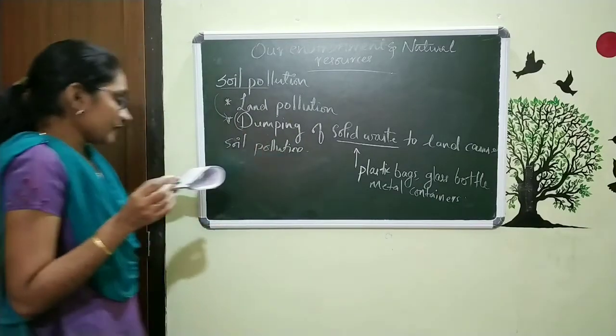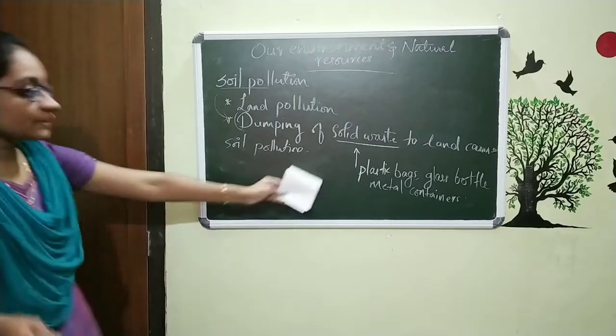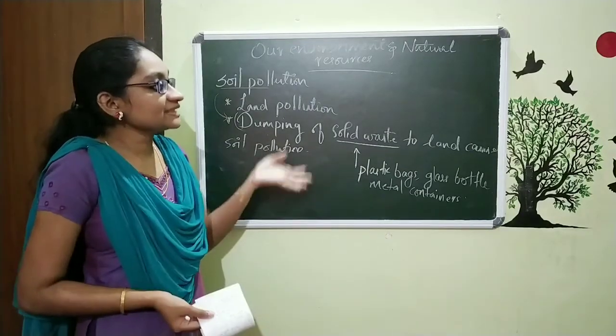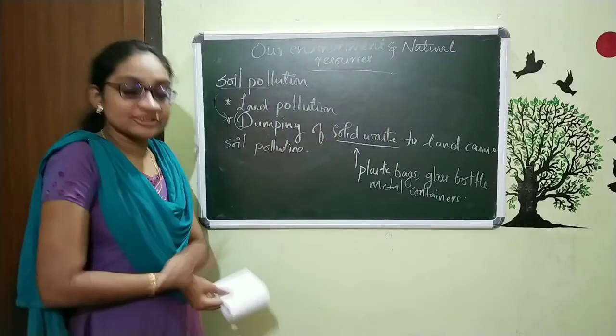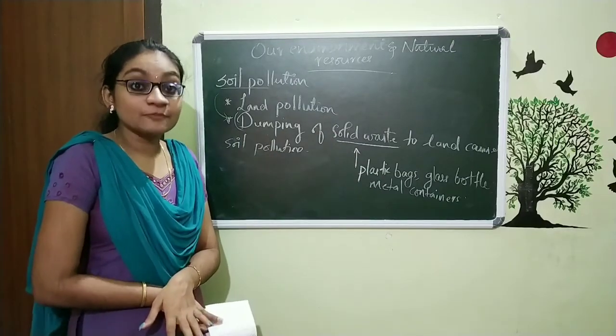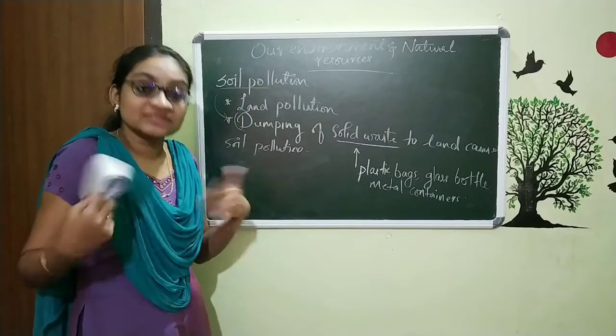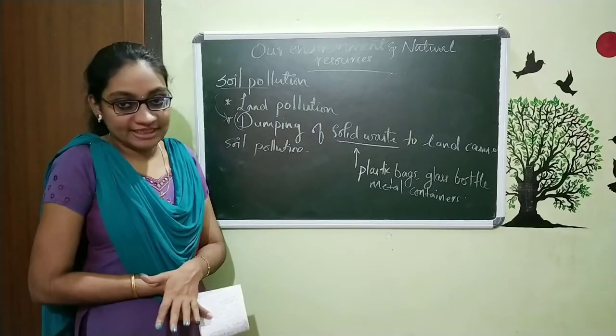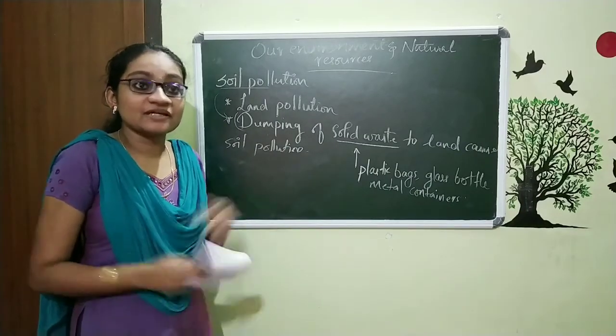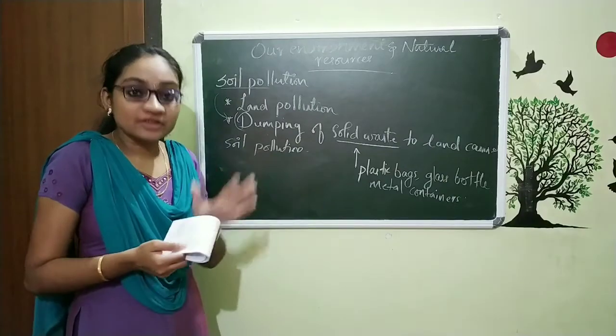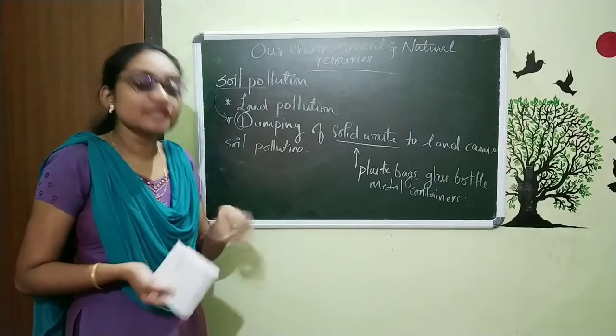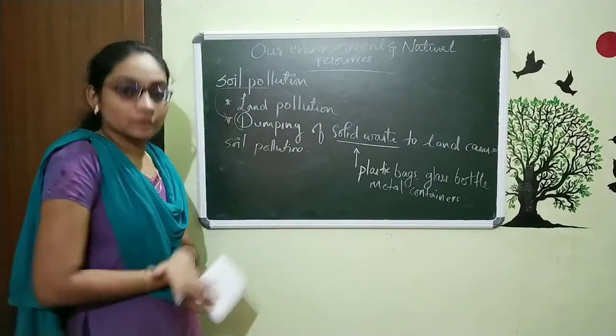This is one possibility. That means when we are dumping some solid waste, it causes soil pollution. Another possibility is this: we are using some chemical fertilizers and giving them to the soil, and because of that they also produce some soil pollution.